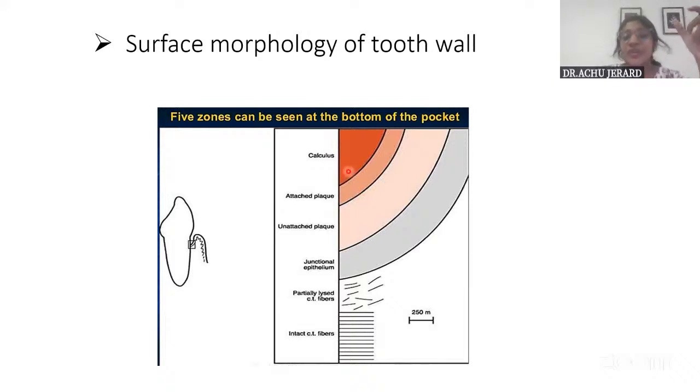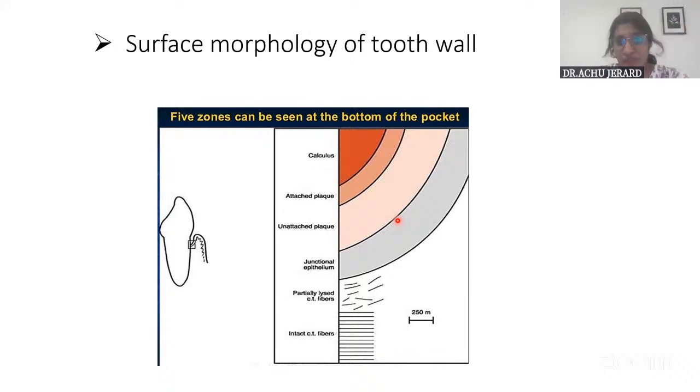Okay, so here you just need to know that there are 5 zones, we name these 1, 2, 3, 4, 5, among which zones 3, 4, 5, from unattached plaque, junctional epithelium, and partially lysed connective tissue, these 3 are called the plaque-free zone. Even though they have this unattached plaque included in it, this is called a plaque-free zone by the scientist who proposed this.